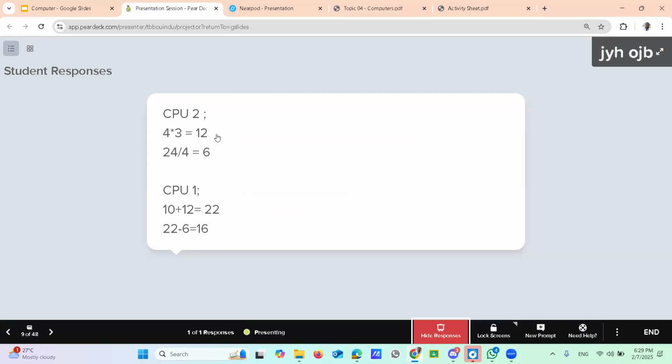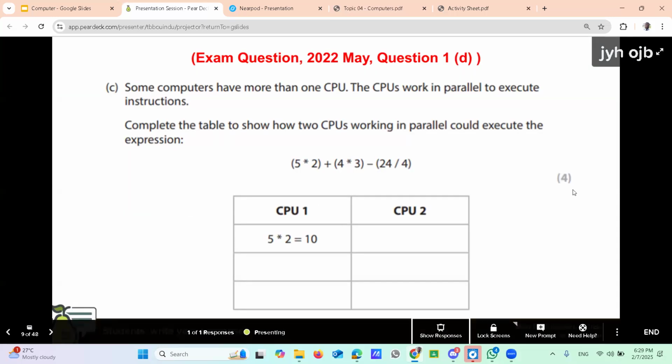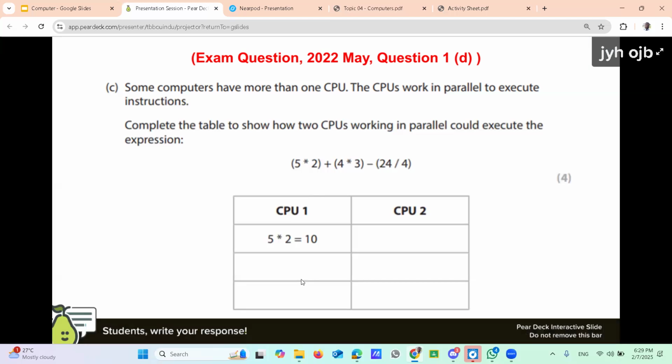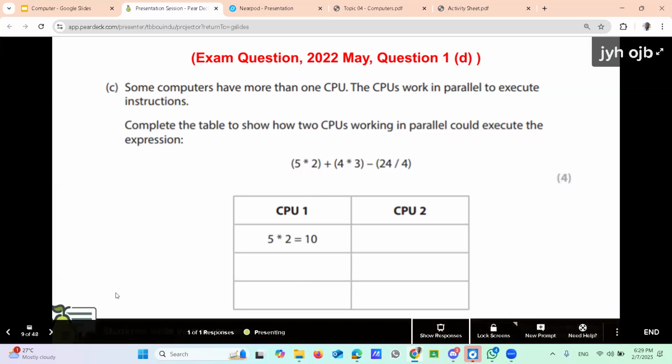Two processes are okay because 4 marks are allocated, one for each. Two processes for CPU 2 and two processes for CPU 1. Is that problem clear? Yes, sir. That's for parallel processing. Move to the next slide.